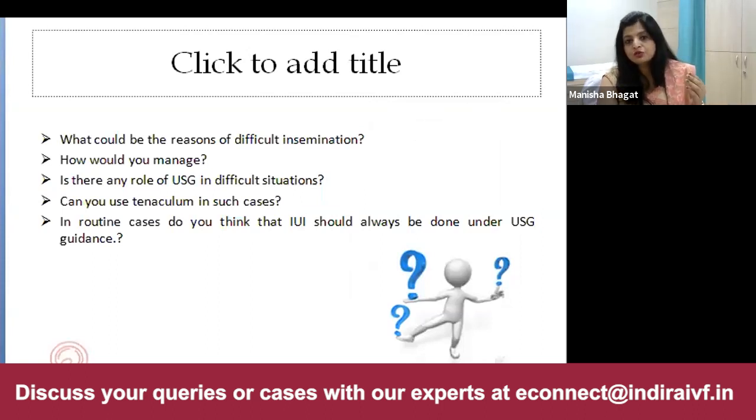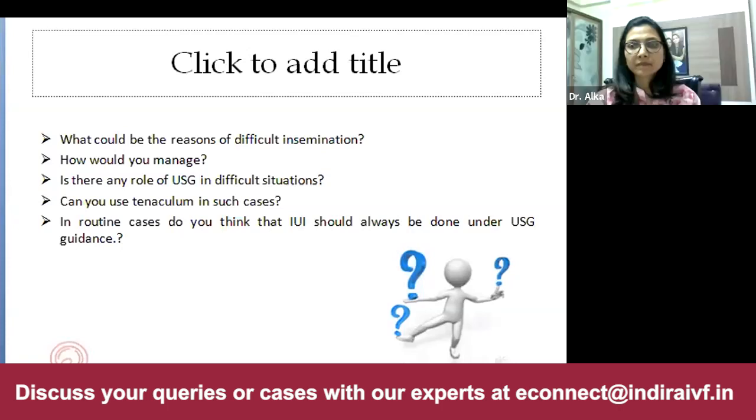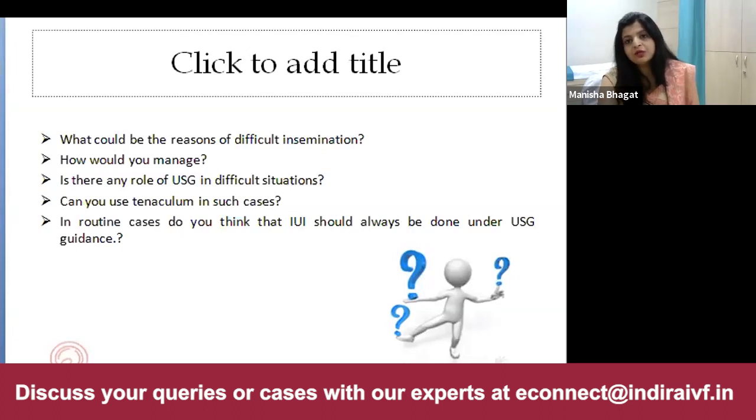In these cases, we should use a partially filled bladder. And if ultrasound is available, we should take help of ultrasound and try to negotiate with the help of an IUI catheter. If still we are unable to do it, we can pull the anterior lip of the cervix with the vulsellum gently and then try to negotiate. If this doesn't work, then you can try with an ET catheter or a metal IUI catheter cannula if it is available with you. And if all these things don't work and still you are unable to negotiate the cervical canal, you can do an intracervical insemination for this patient.